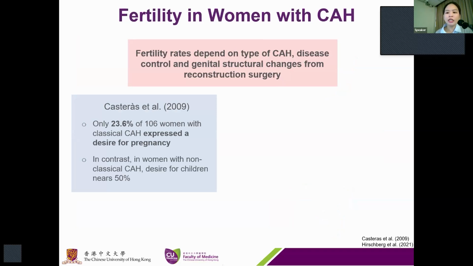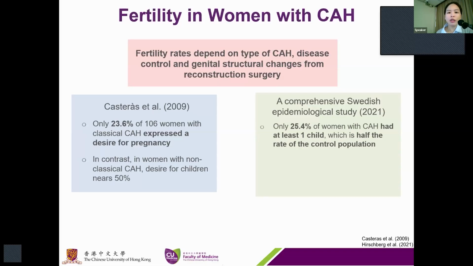In contrast, in women with non-classical CAH, the desire for children is up to 50%. Another comprehensive Swedish epidemiology study performed in 2021 found that only 25.4% of women with classical CAH had at least one child, which is half the rate of the control population.